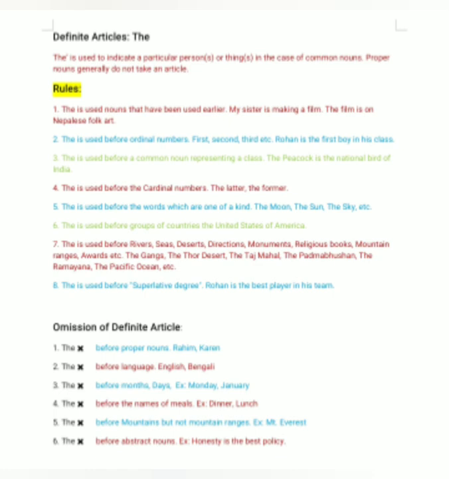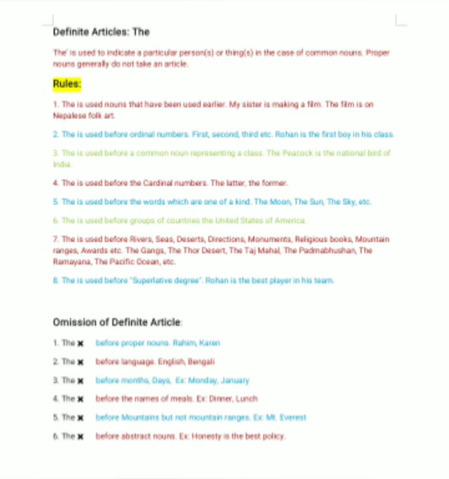For example, my sister is making a film. Here film is used for the first time. Okay, so I'm uncertain which film I'm talking about. It can be any film. This time the film is unspecific. Because of that, I have used here a film. Now the film is on Nepalese folk art. So here I'm talking about the particular film that I have mentioned before. Because of that, the second time I have written the film.